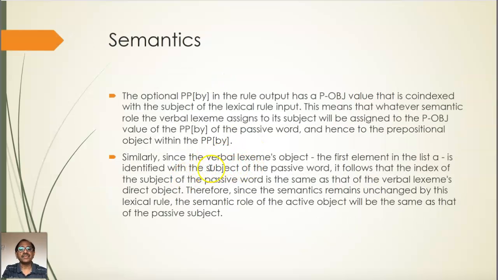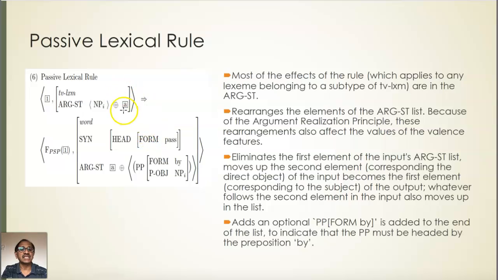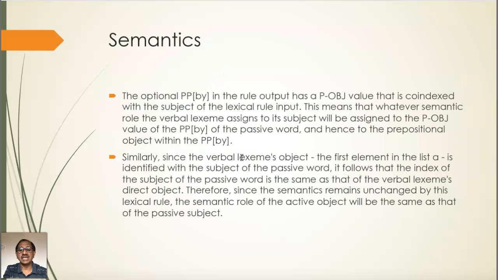And then, since it is the verbal lexeme's object, the first element in the list A, that is your object. So the object will have a role. That role will be maybe patient or theme, and that is retained. It only moves up, the argument moves up, but the role is retained.